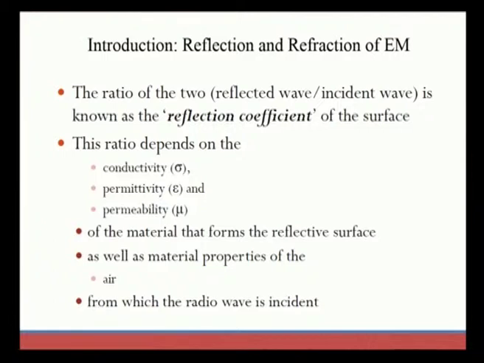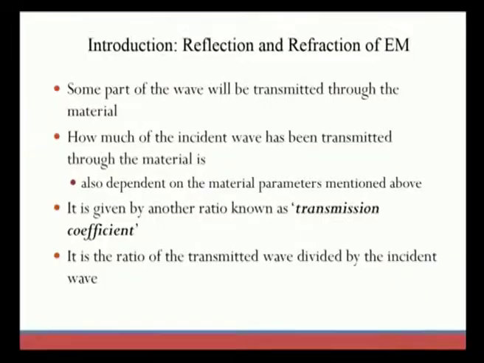Radio waves or electromagnetic waves are incident. These are the factors that will affect the reflection coefficient. Next, some part of the wave will be transmitted into the material, which we need to observe for the reflection property here. So, how much of the incident wave has been transmitted through the material also depends on the material parameters that we mentioned above, that is epsilon, mu and sigma. These are the factors that we need to consider for the reflection coefficient.